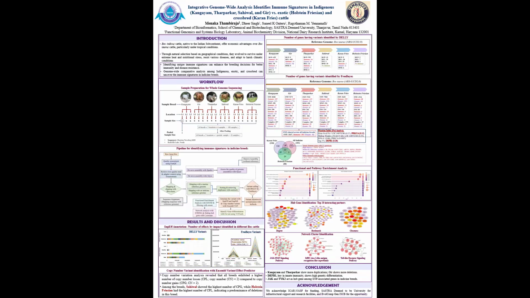Overall, my analysis identified the genes having significant genomic differences as well as their biological processes and pathways. And the network analysis revealed the immune genes as hubs in the network.